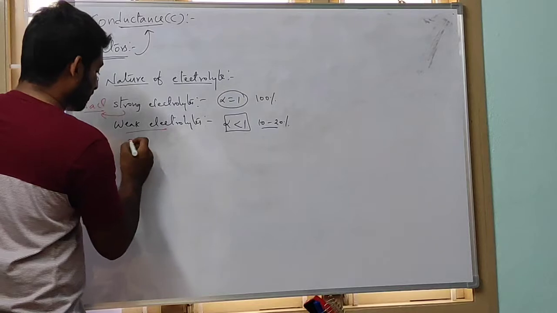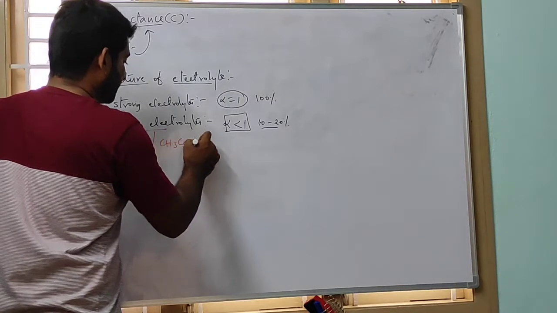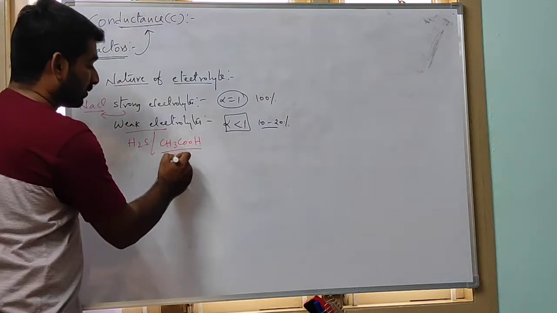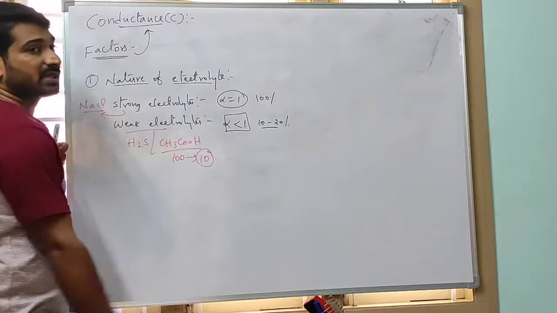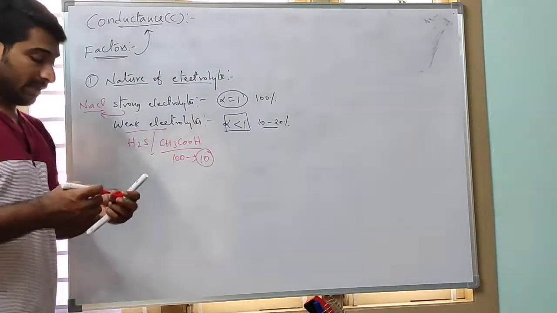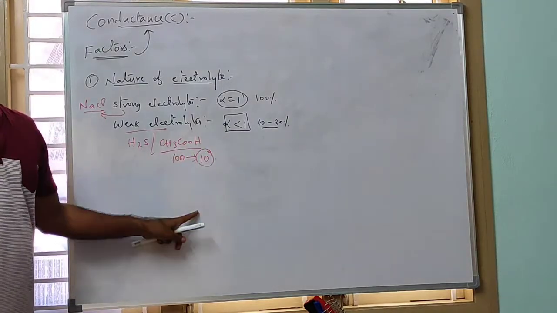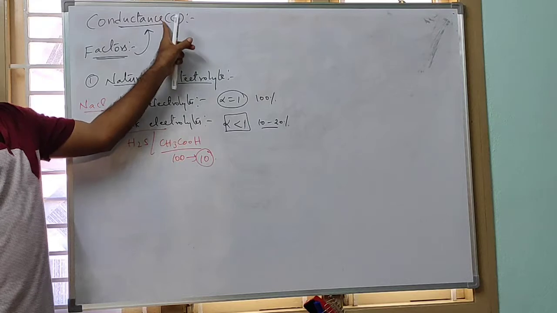Suppose a weak electrolyte, for example H2S or acetic acid. If you take 100 molecules of acetic acid, only 10 molecules will undergo dissociation. Therefore, there are fewer ions, and fewer ions means less conductance. So this is about the nature of the electrolyte. The nature of the electrolyte also affects the conductance.